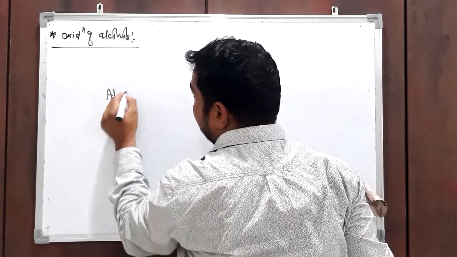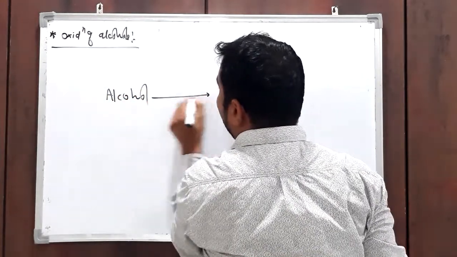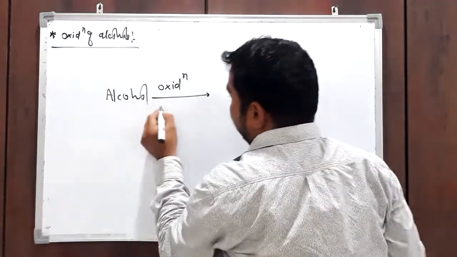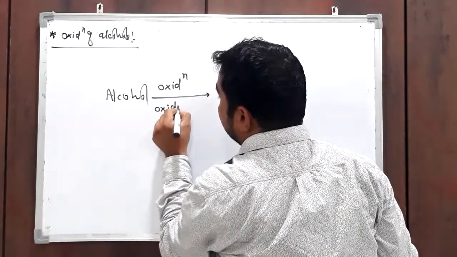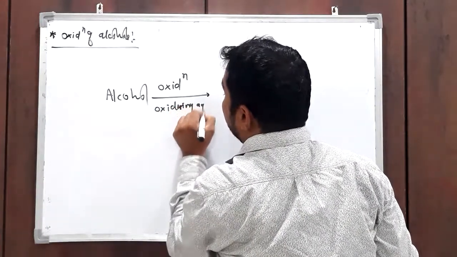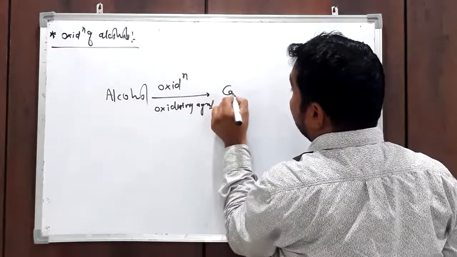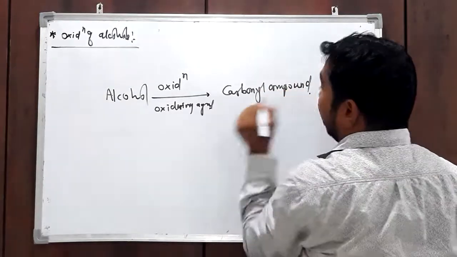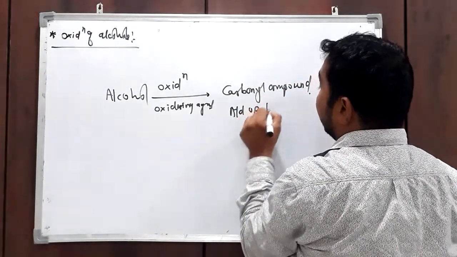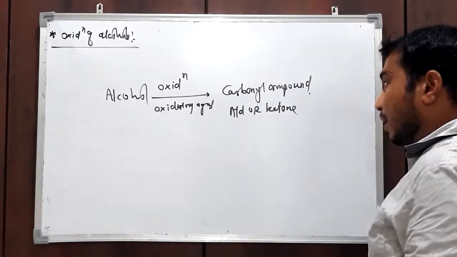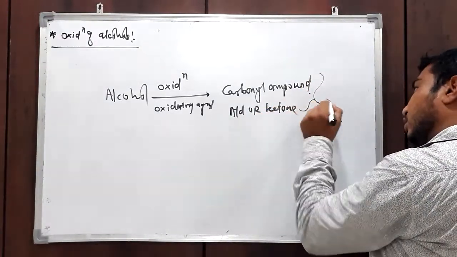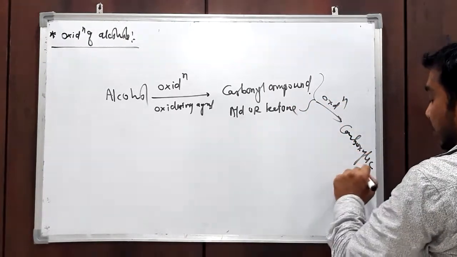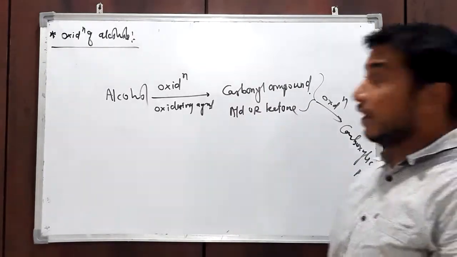Always remember, alcohol on oxidation in presence of a specific oxidizing agent always gives a carbonyl compound. Carbonyl compound means either aldehyde or ketone first. Okay, and then this on further oxidation gives carboxylic acid.